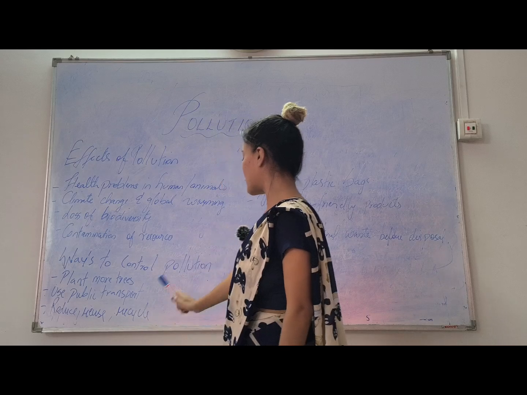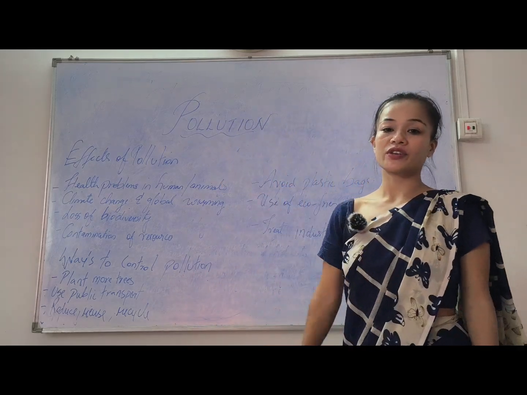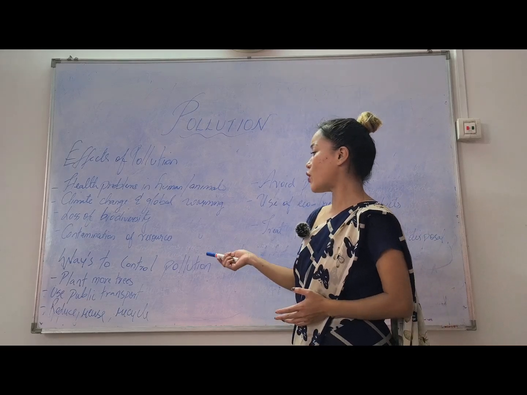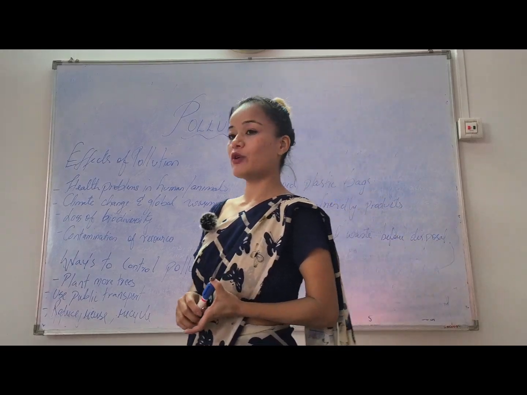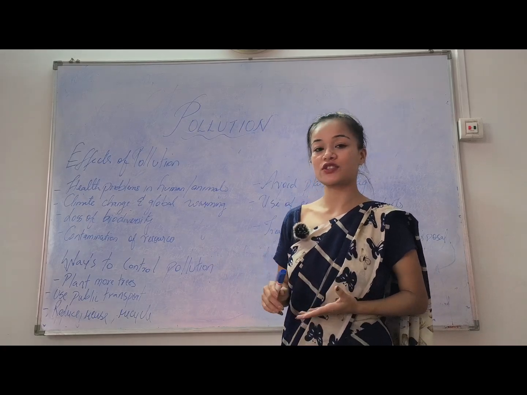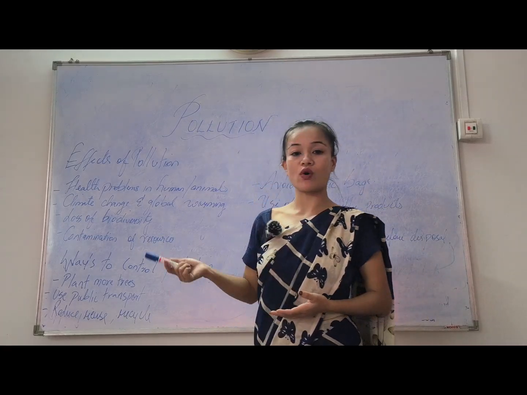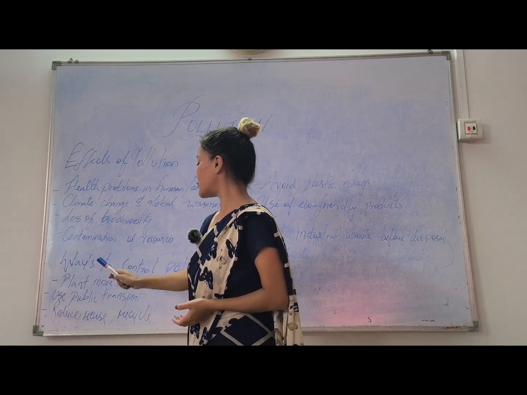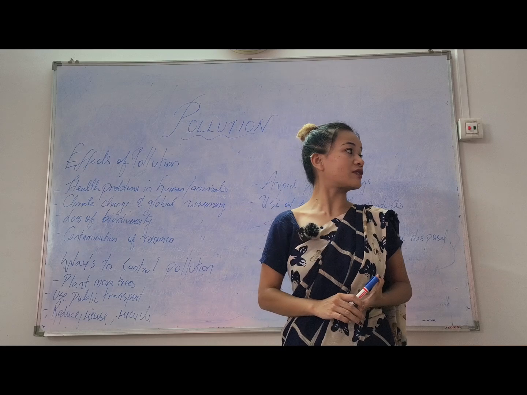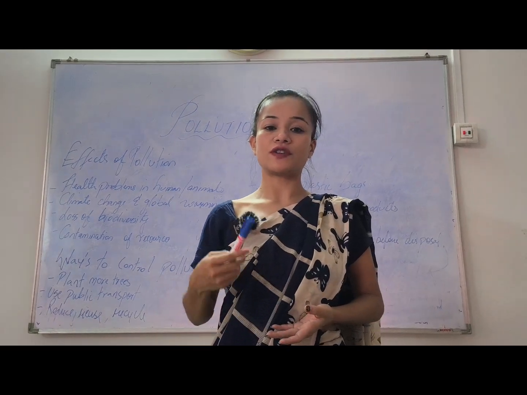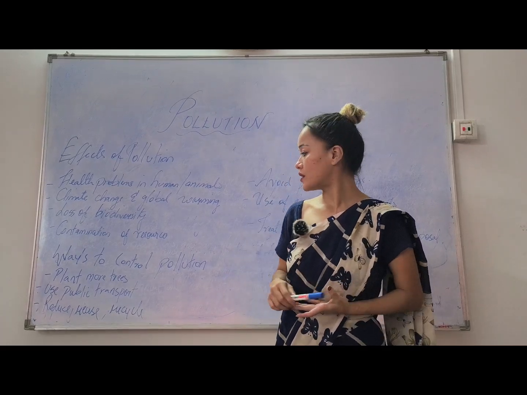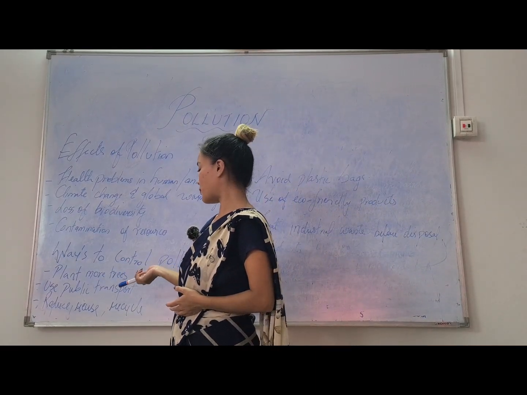Then what are the ways to control pollution? How do we control pollution in today's world? We plant more trees, but we all see that deforestation is happening everywhere. So let's stop deforestation and plant more trees every day. Then use public transport. By using public transport we can reduce the amount of smoke emitted by private vehicles. So daily use of public transport.